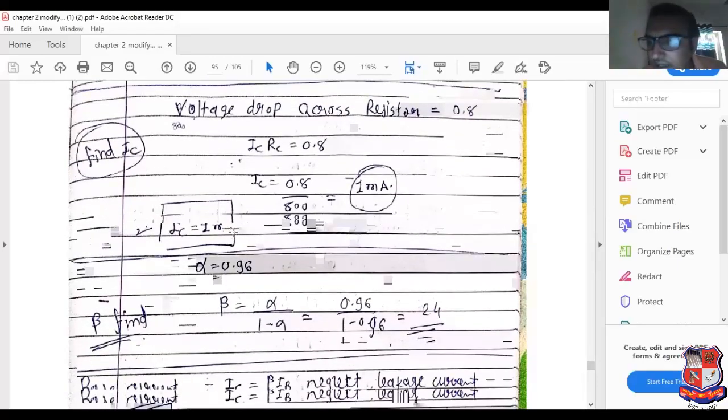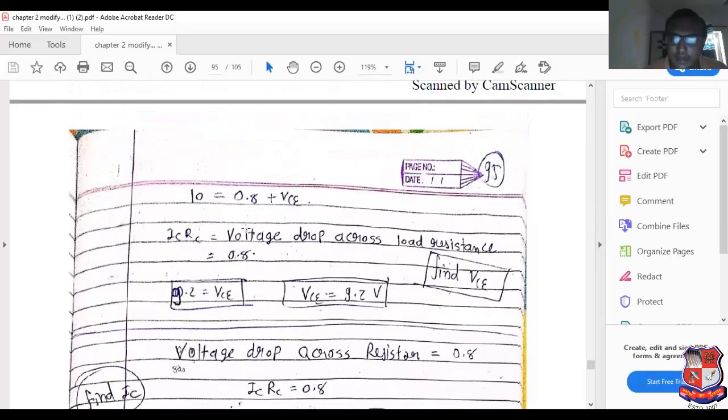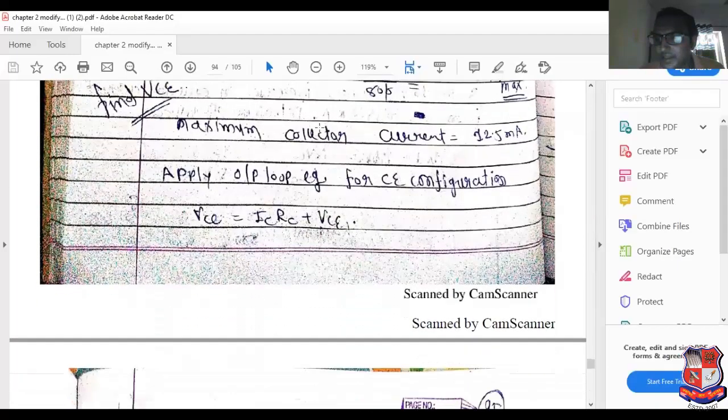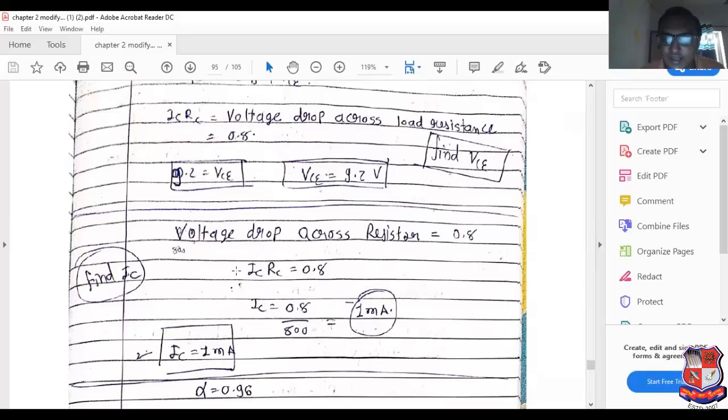See this. This is the IC which can be related to the active region of the transistor. Remember that point. But here, whatever IC we get is not the maximum IC. It is known as the instantaneous IC. Simply say it is related to the Q point.